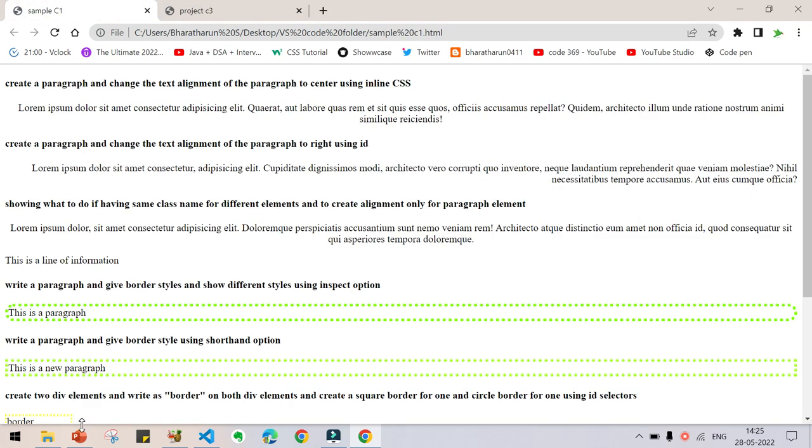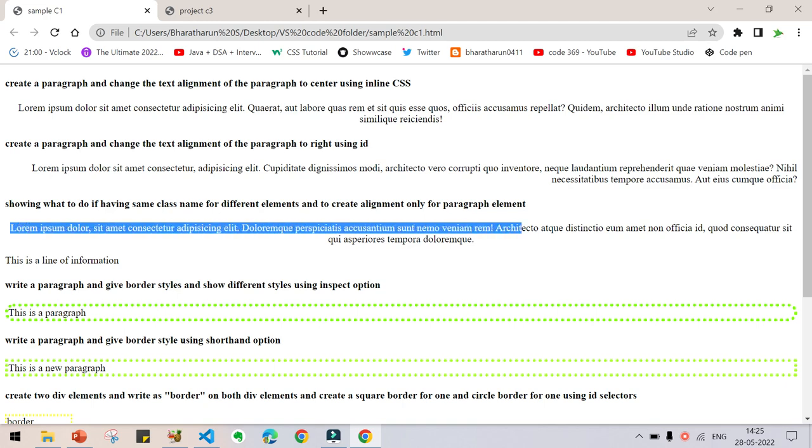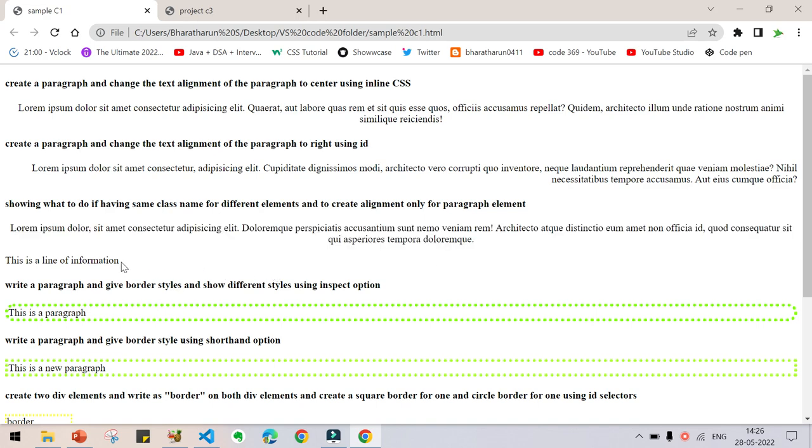Okay. Now the third thing is showing what to do if having the same class name for different elements, and to create alignment only for the paragraph element. Okay. We will be seeing it in detail. In detail in the sense, I am having a paragraph here, a 2-line paragraph, and I am having a div here. I created 2 lines using the paragraph element, and I created this line using div.